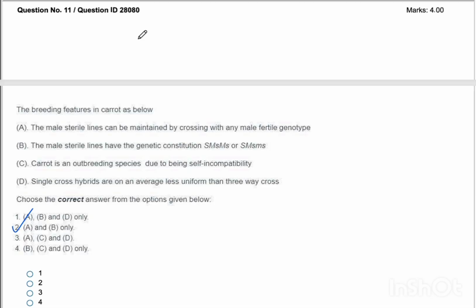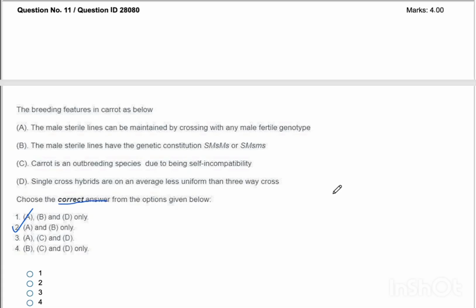continuously from today onwards. In our previous videos, we have started a discussion of the previous year question paper, that is the 2025 question paper of JRF Horticulture. And in this video, we'll be continuing. Last time we discussed only a few questions, and this time we'll try to discuss more questions. Okay, so let's start with the first question, that is question number 11.